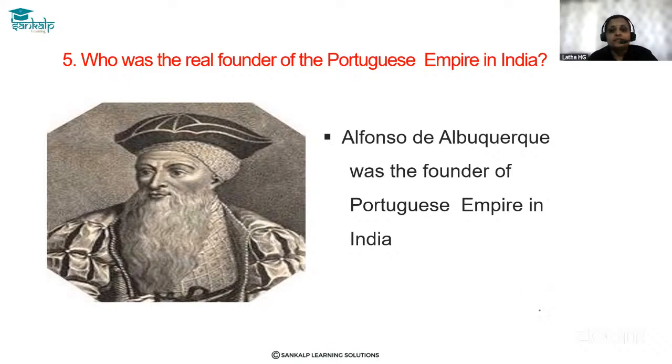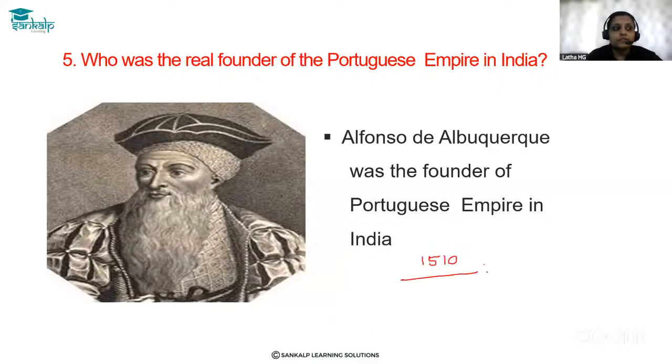The answer is Alfonso de Albuquerque, the main or real founder of the Portuguese Empire in India. Francisco de Almeida came to India the first time, but we consider Alfonso de Albuquerque the main founder because he captured Goa and made it the capital or main center for the Portuguese.